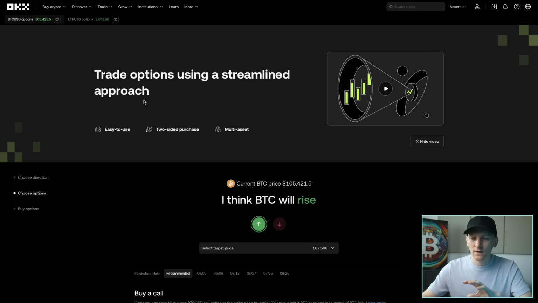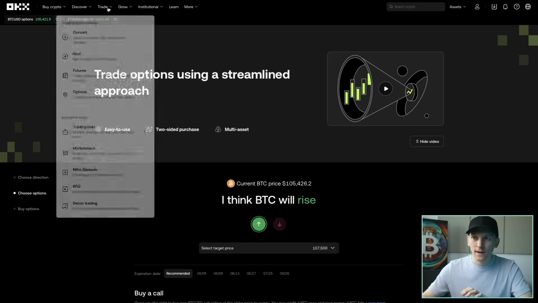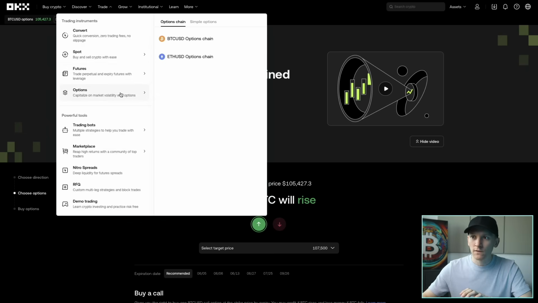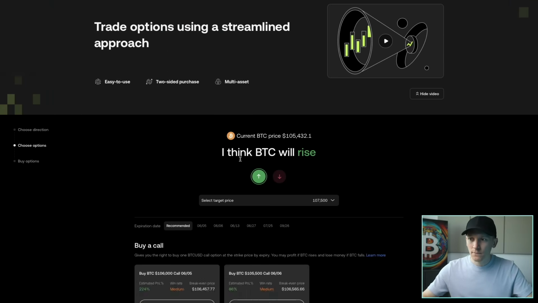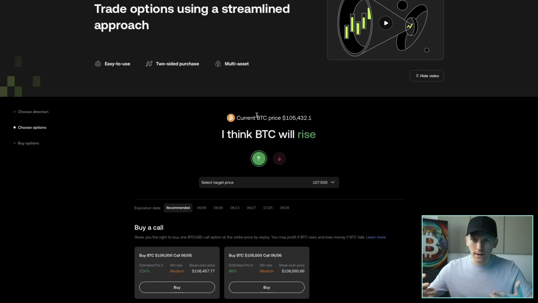So I'll show you on OKX. Again, this is their simple version. There is a more complex version here. If you go to options, you can see options here and then simple options. I'm in simple options. If you want to get more in-depth, I've got lots of in-depth videos that you can look at. We're going to keep it simple here. And very simply on OKX, you're looking at buying puts and calls here. Buying the option to buy, calls, buying the option to sell, puts.